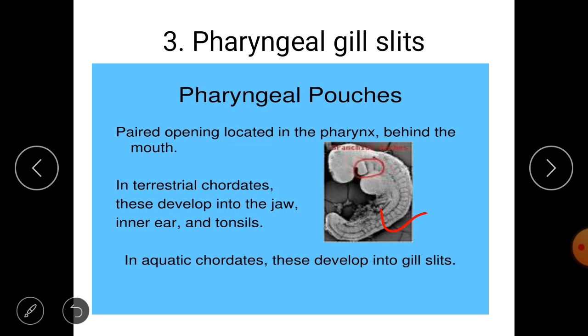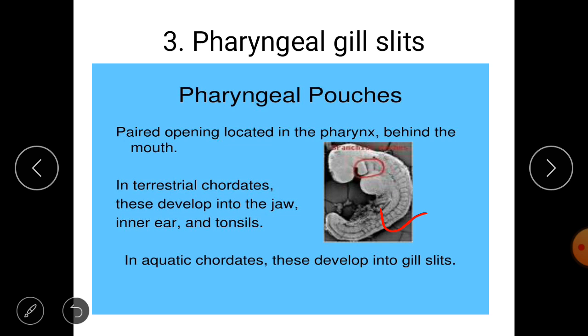Okay, pharyngeal gill slits. But in human beings, or if you take terrestrial animals, fishes are aquatic, right? But terrestrial animals don't need these pharyngeal gill slits. Their main function is to help in respiration in the water media. But we are not living in the water, so what's the use of it? That's the reason why, during embryonic development, these pharyngeal gill slits gradually disappear. This completely disappears before birth.